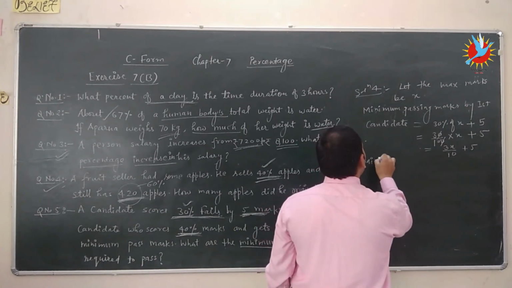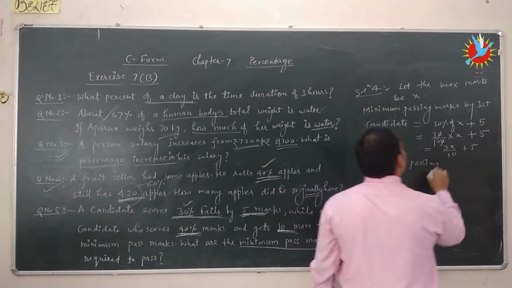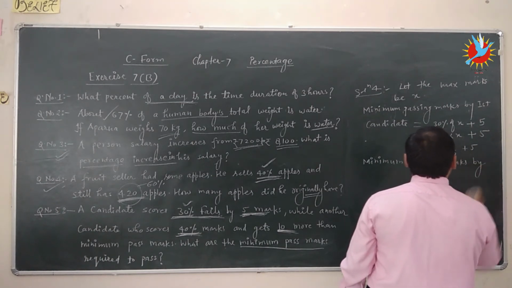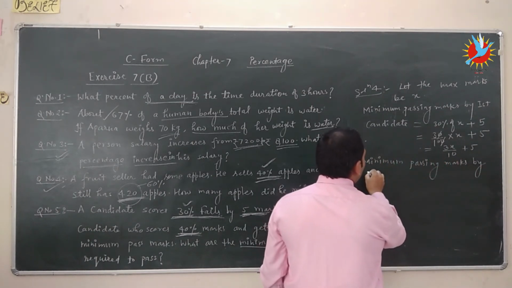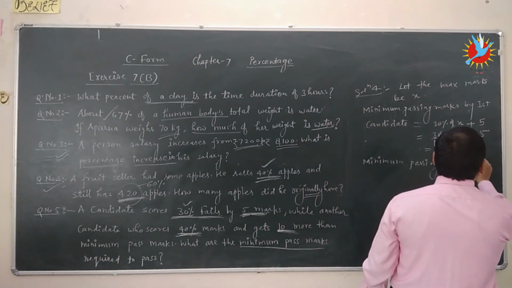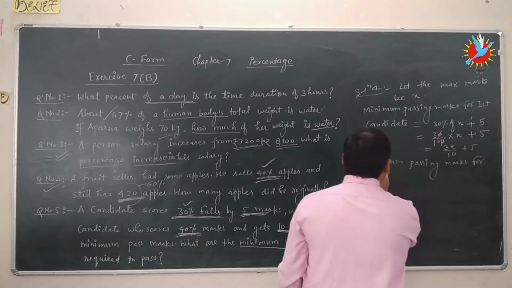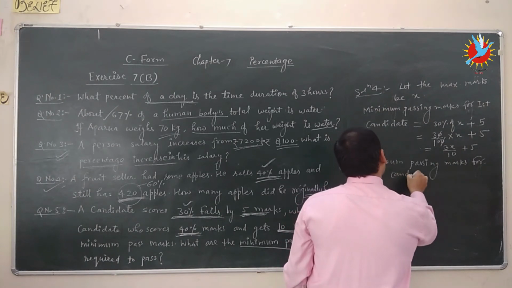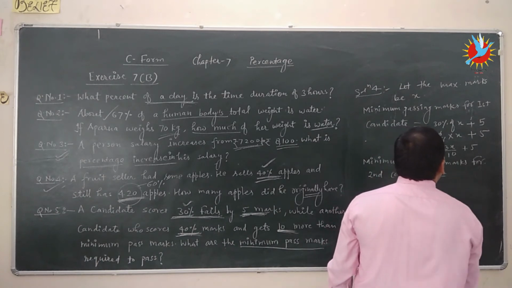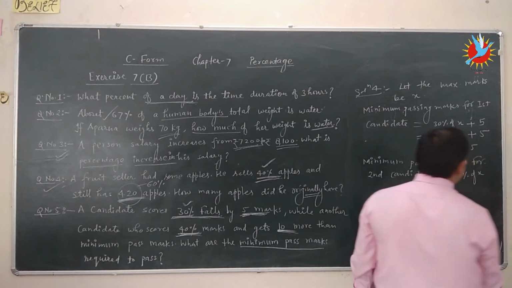And the minimum passing mark for the second candidate is equal to 40% of x.